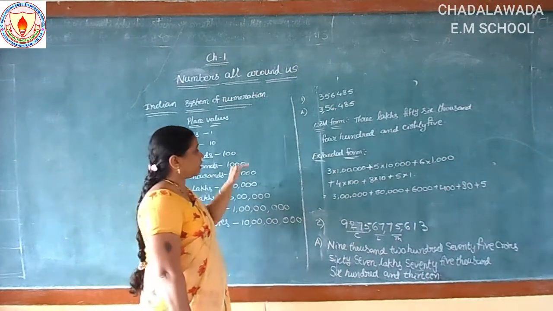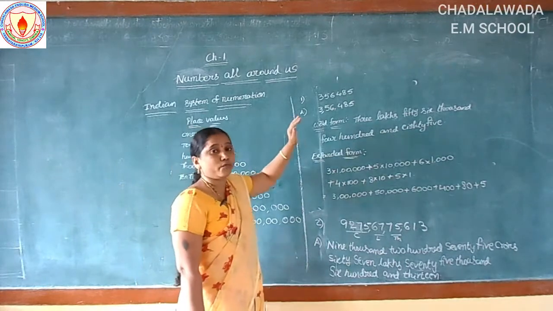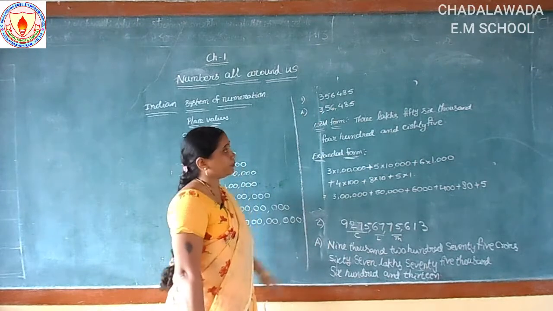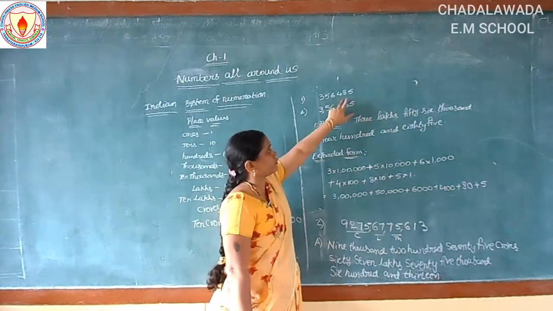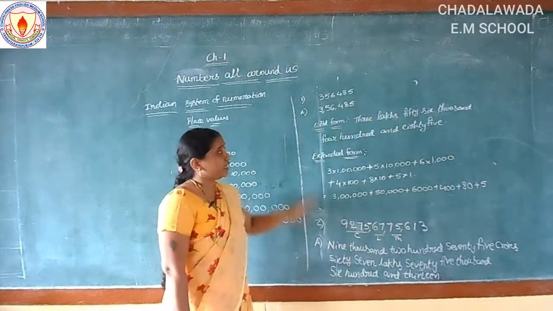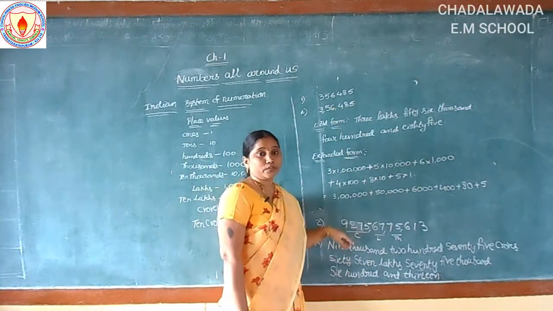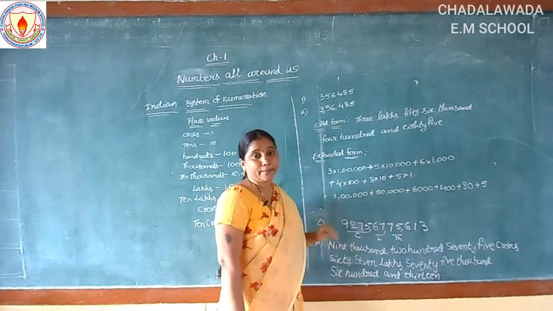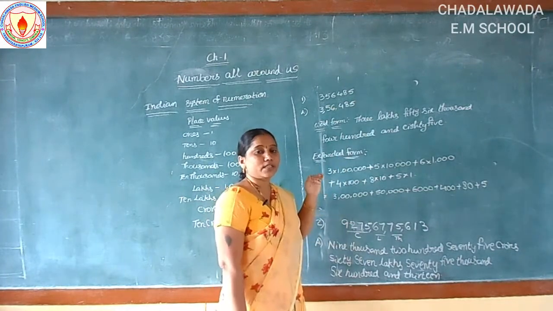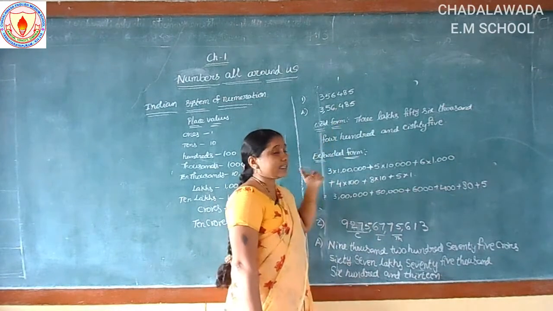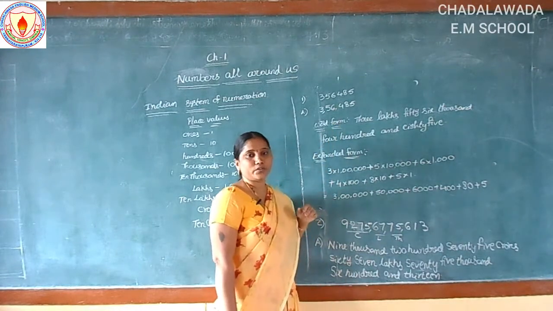How do we use these place values when we read a number? So here I write a number: 356485. In this number first we put commas. Why do we put commas? We put commas to read the number easily. Commas are used to read the number easily.